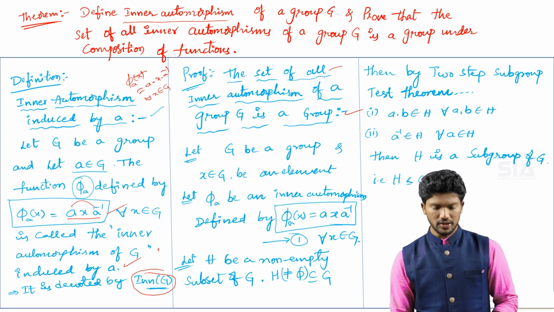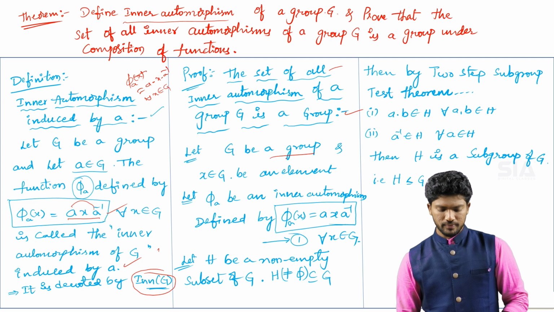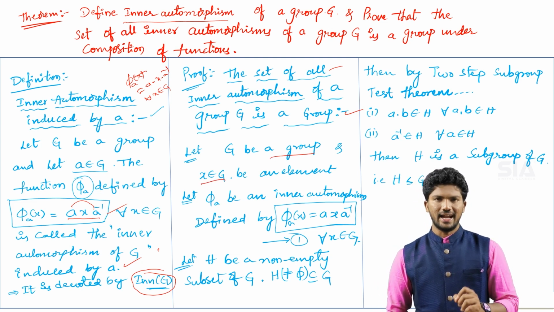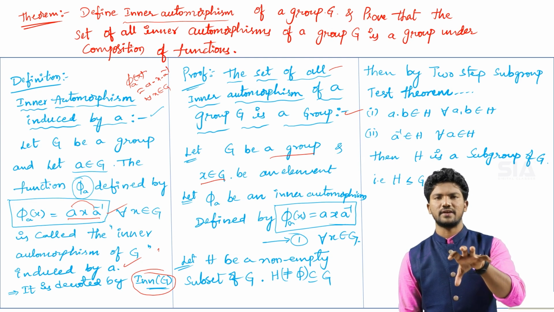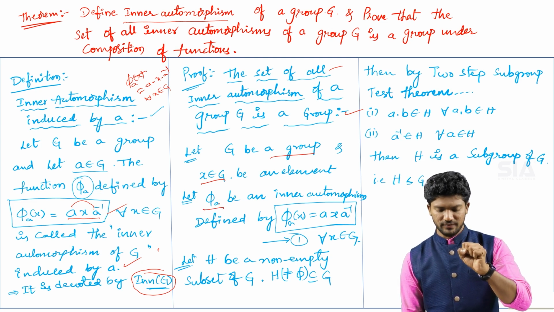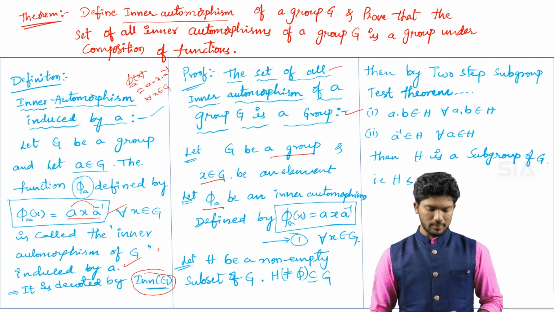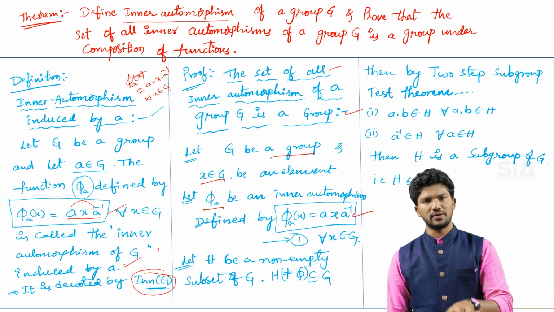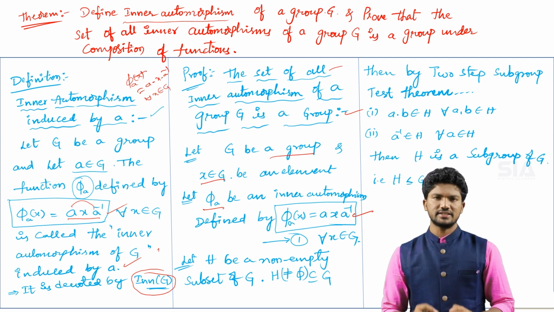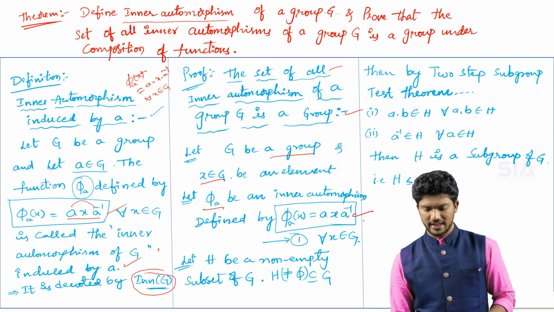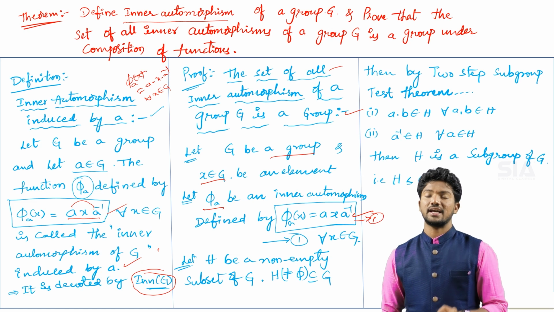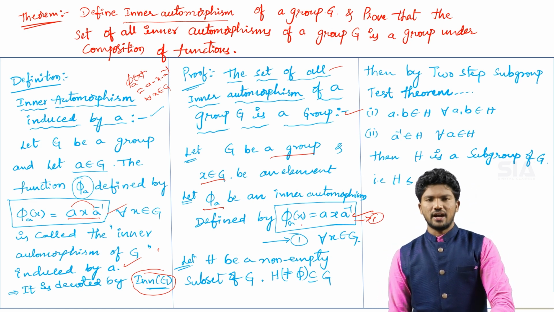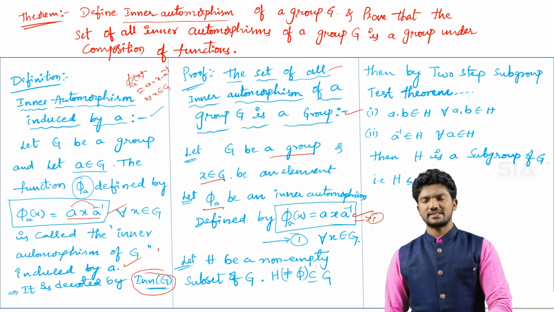So now let capital G be a group and small x belongs to capital G be an element in capital G. Now I am taking the function representation for inner automorphism. So phi suffix A be an inner automorphism defined by phi suffix A of x is equal to a into x into a inverse. That is the equation representation for the inner automorphism, taken as equation number 1, for all x belongs to capital G. Now we have to prove that this phi suffix A of x is a group.